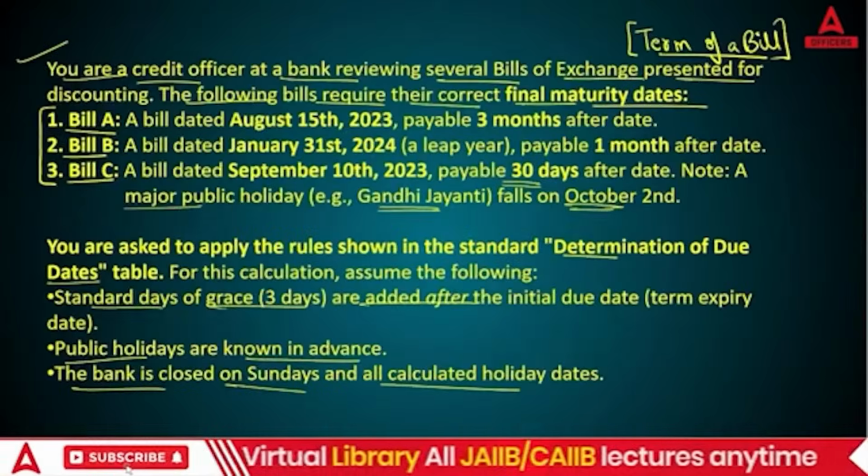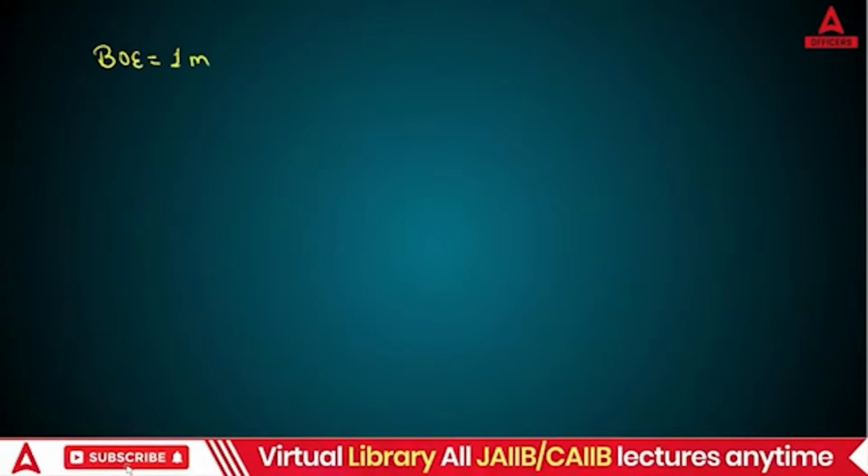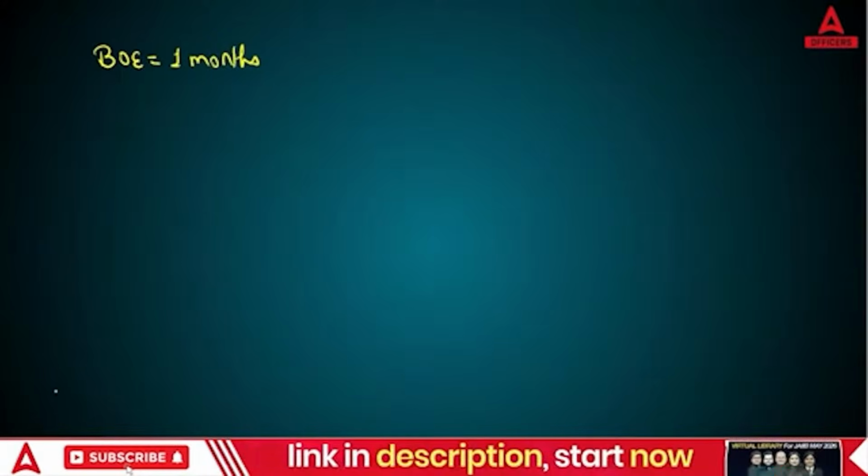Let's start with the first thing. First let me tell you how to calculate dates. Let's say you have prepared a bill of exchange for 1 month. How will you calculate the maturity date?